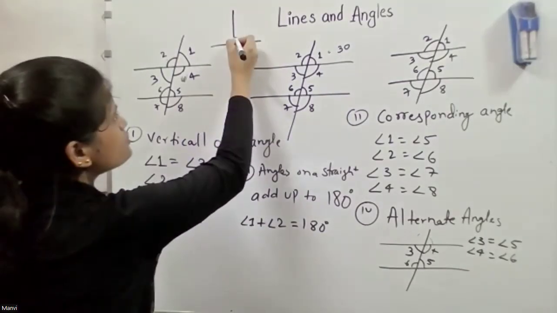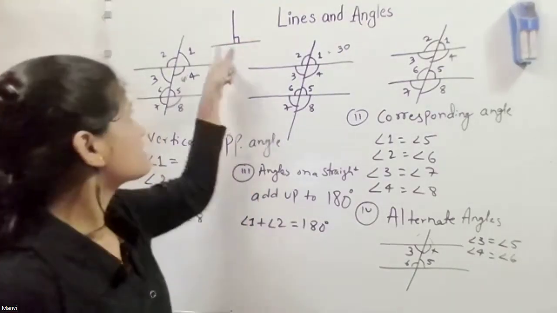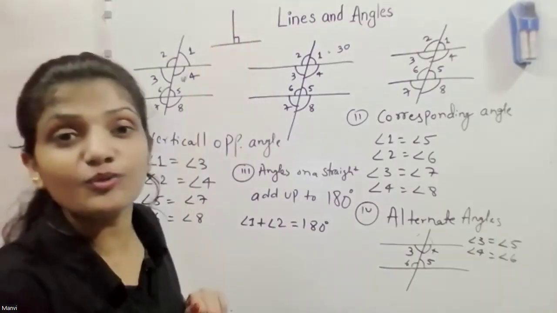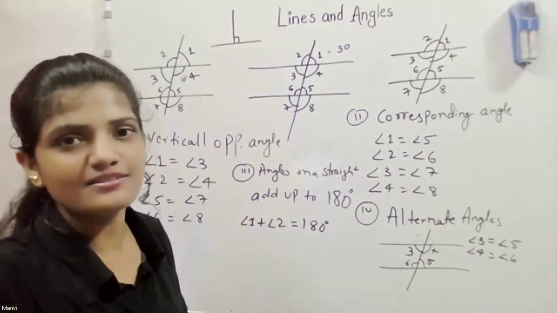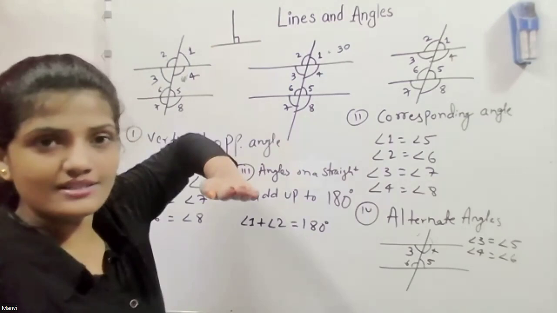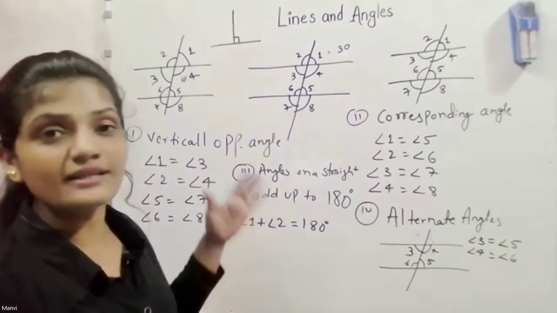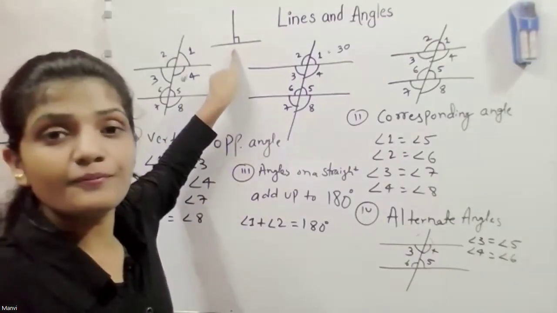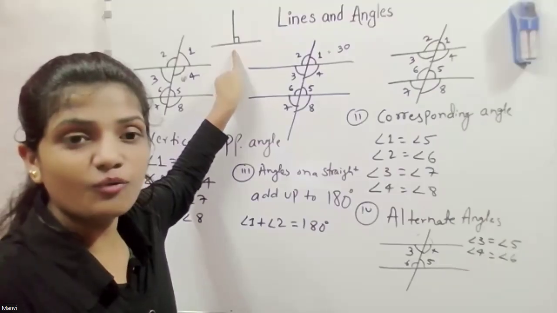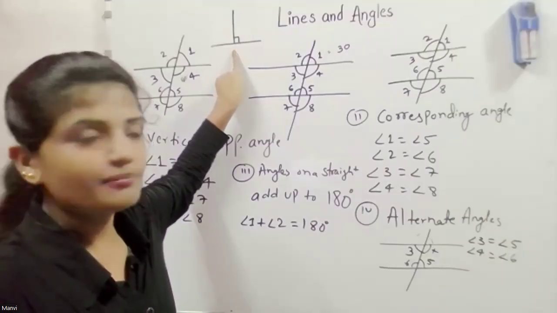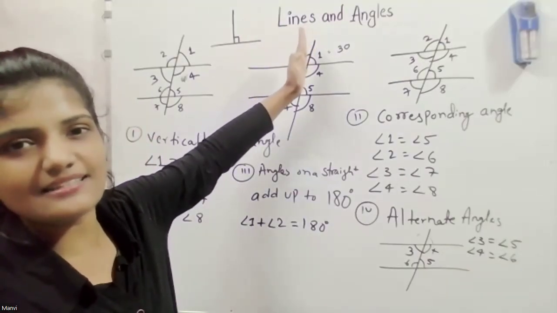And here there's a square symbol, which may look like this, and this is called perpendicular lines. So our next topic is perpendicular lines. When we have a horizontal line and a vertical line, and those two lines meet, there's a formation of perpendicular lines. The angles on a straight line always add up to 180 degrees. But this one does not look perpendicular, not straight, a little bit lesser.